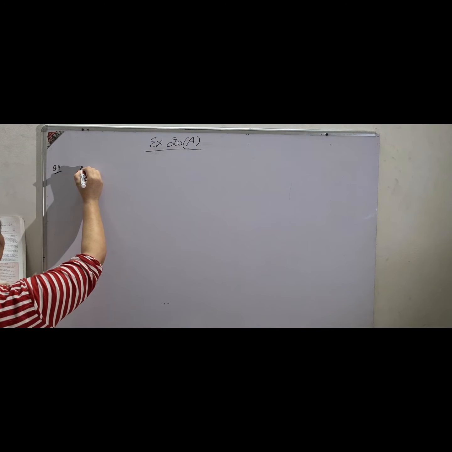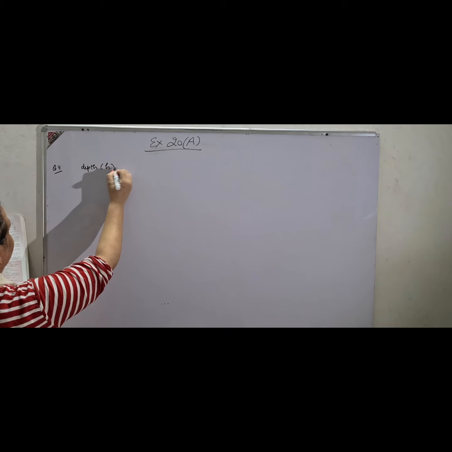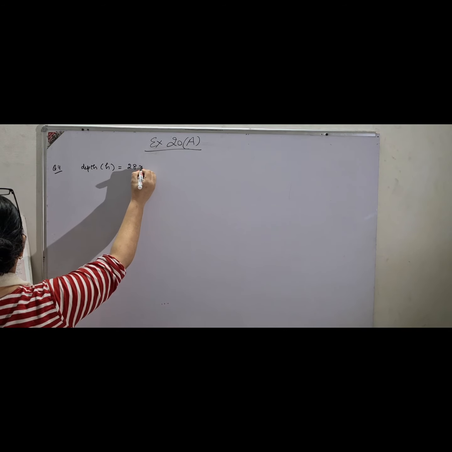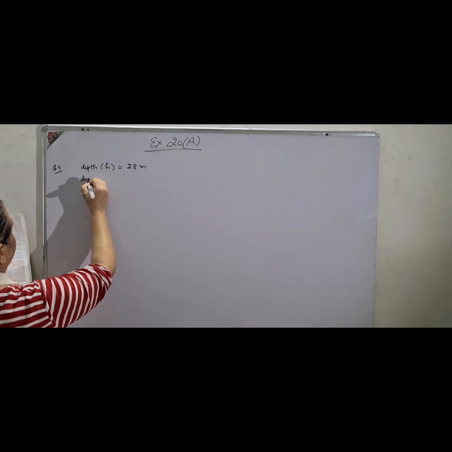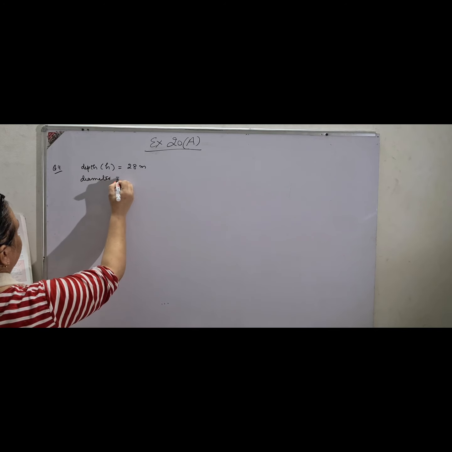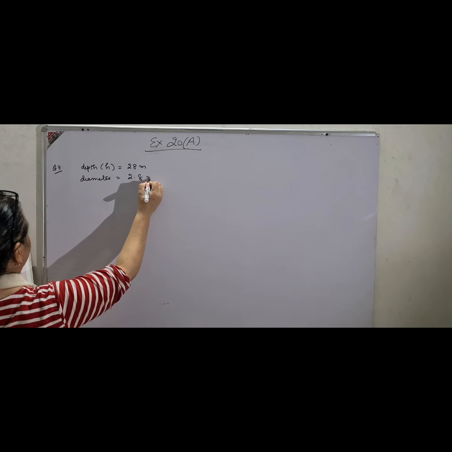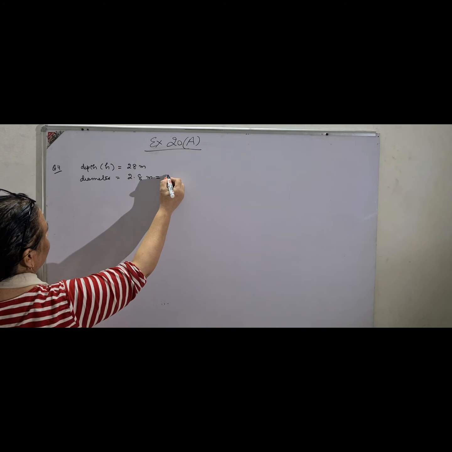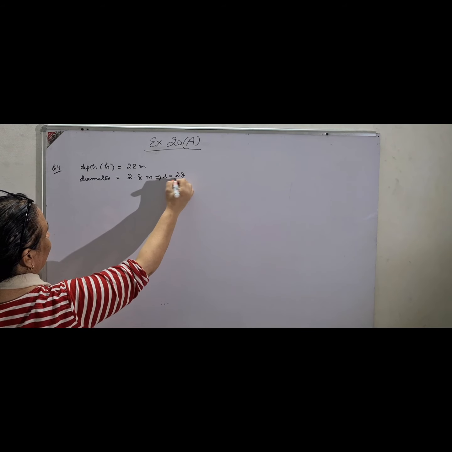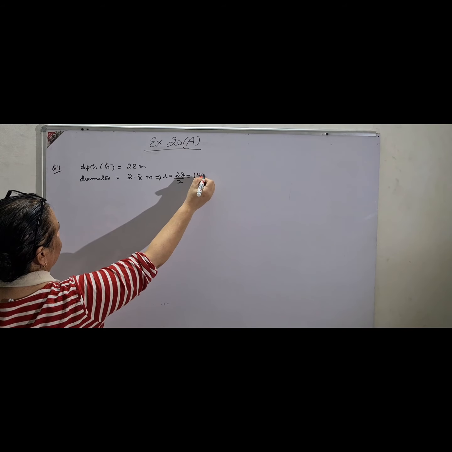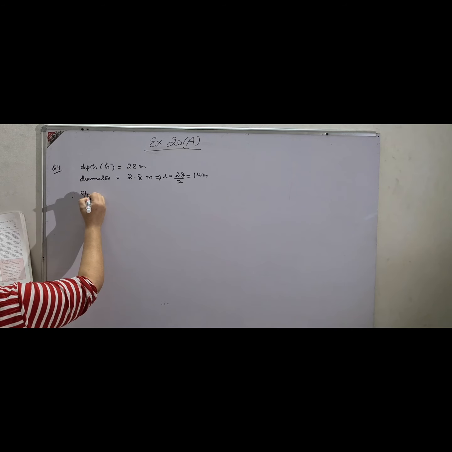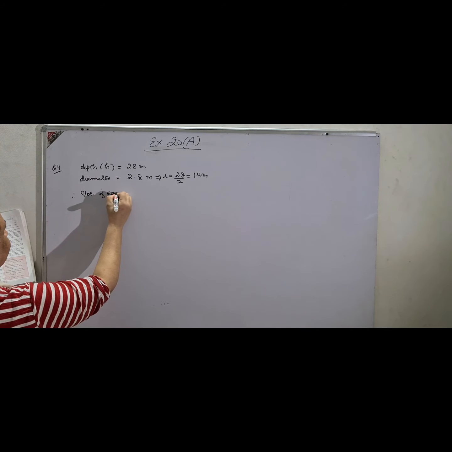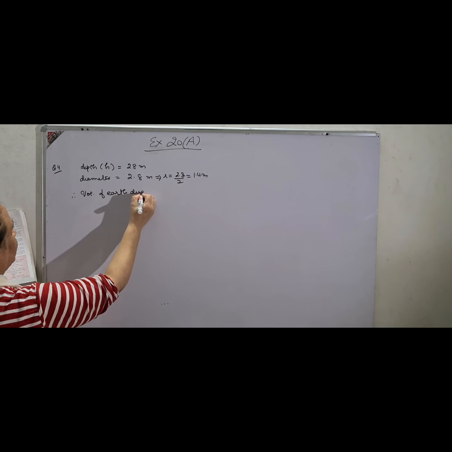And 28 meter deep. So depth, in bracket you can write height, is equal to 28 meter, and diameter is given to be 2.8 meter. And since you know that we don't need diameter but we need radius, radius will be half of it, that is 2.8 divided by 2, 1.4 meter. Therefore, volume of the earth dug out.